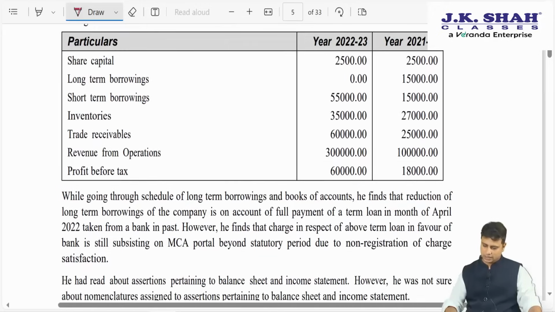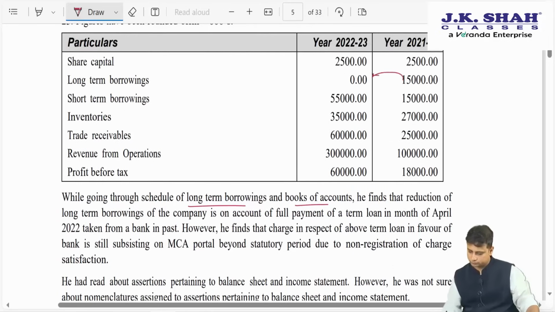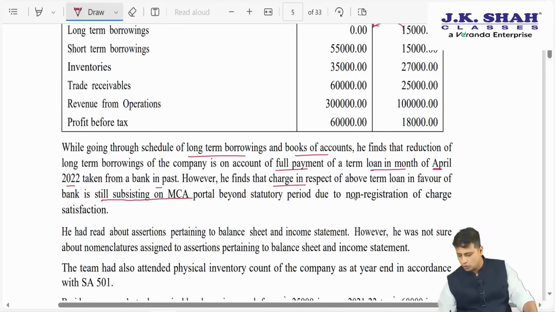So they have given everything: share capital, long-term borrowings, short-term borrowings. While going through the schedule of long-term borrowings and books of accounts, we find that the reduction in the long-term borrowings is on account of full payment of the term loan in the month of April 22 taken from the bank in the past. However, he finds that the charge in respect of the above loan in favor of the bank is still subsisting on the MCA portal beyond the statutory period due to non-registration of charge satisfaction.